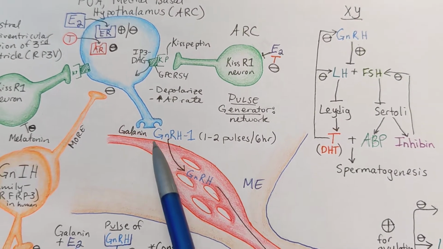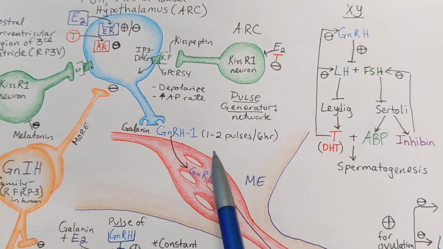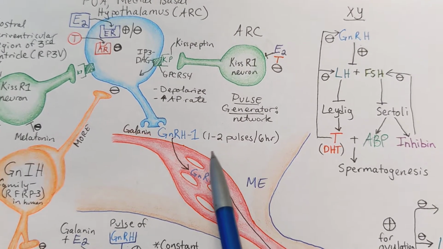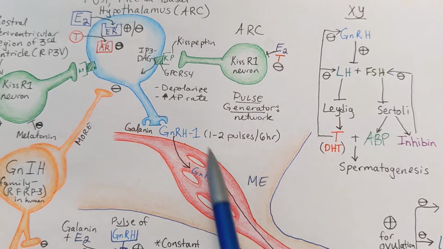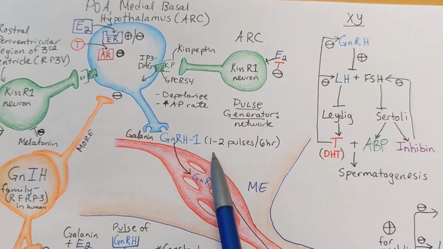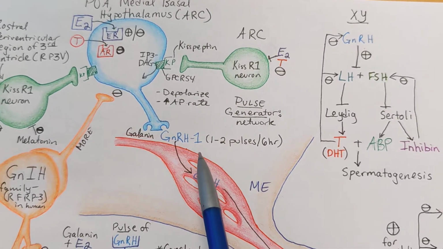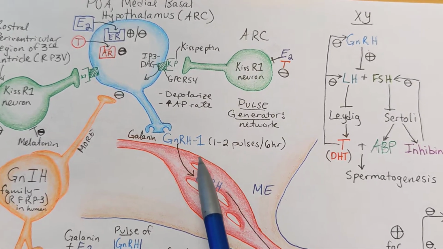As an adult, these GnRH pulses occur 1 or 2 times every 6 hours. Before puberty, the pulse frequency is a lot more infrequent, and the amplitude, so the actual amount of GnRH, is also much lower than after puberty.